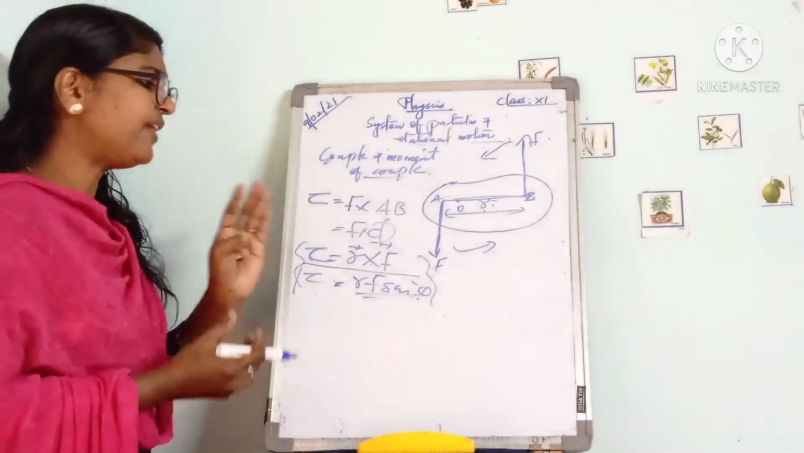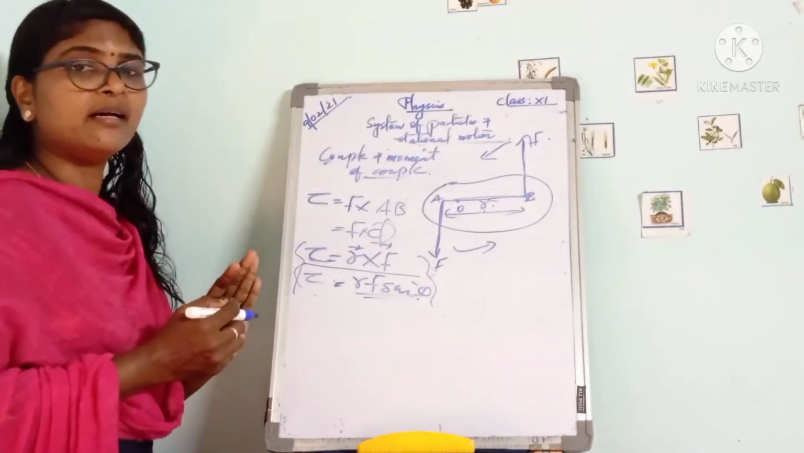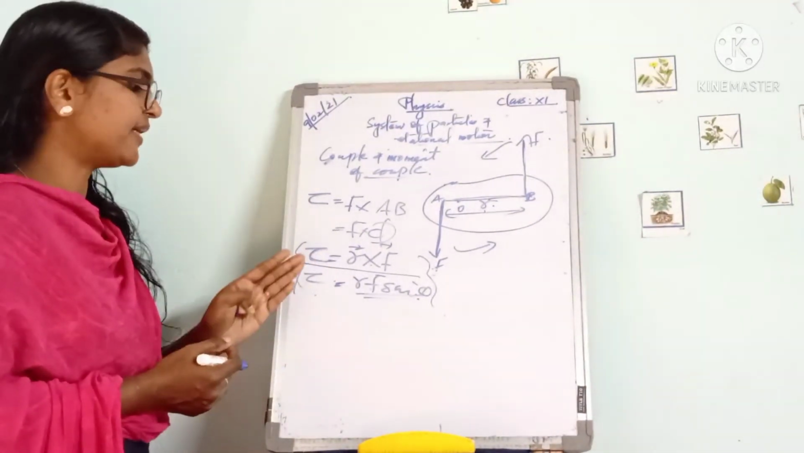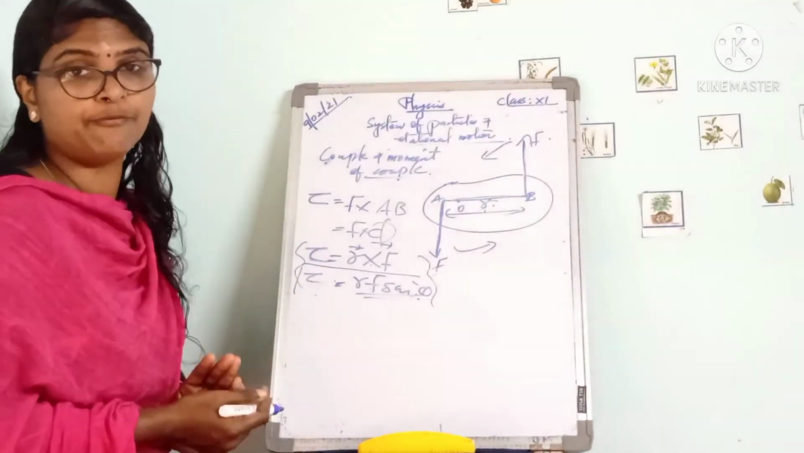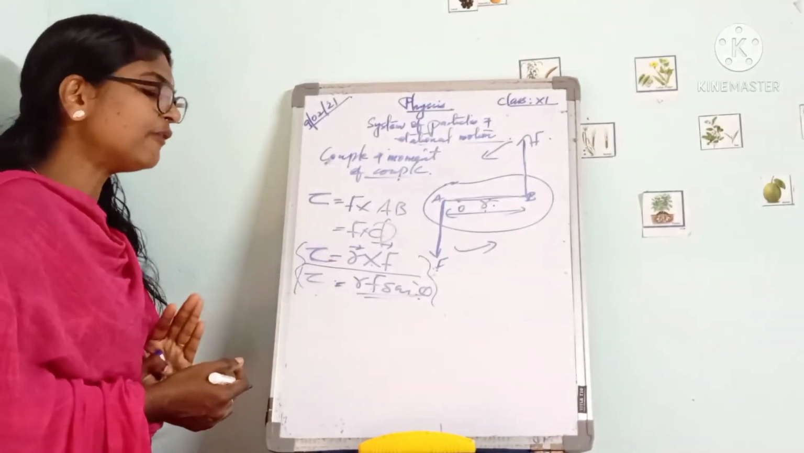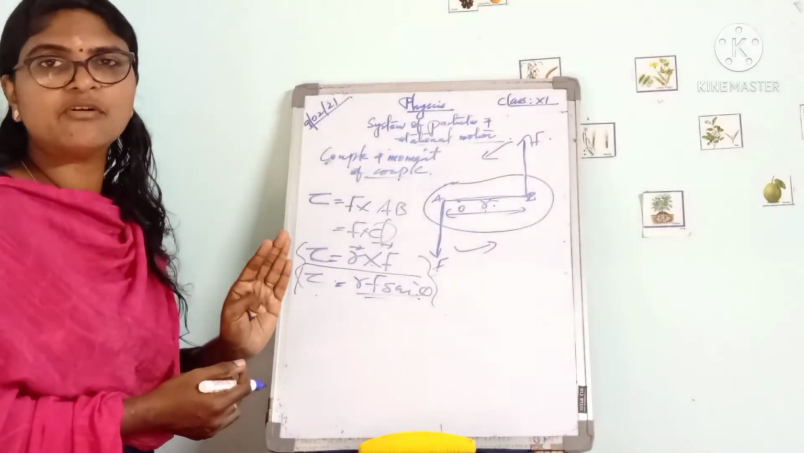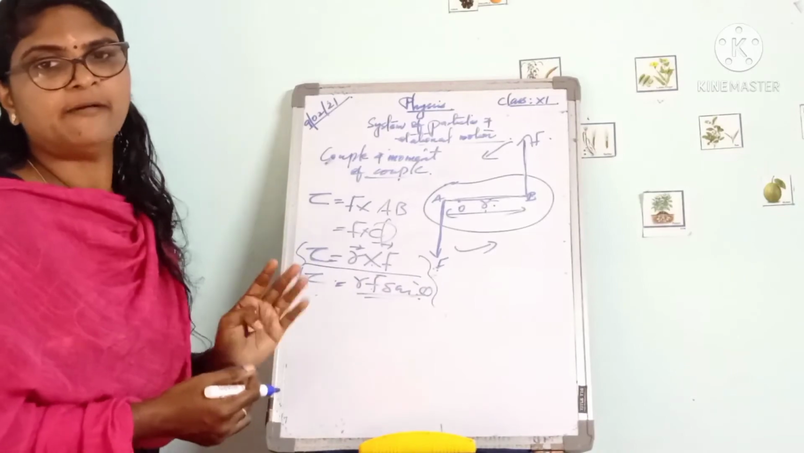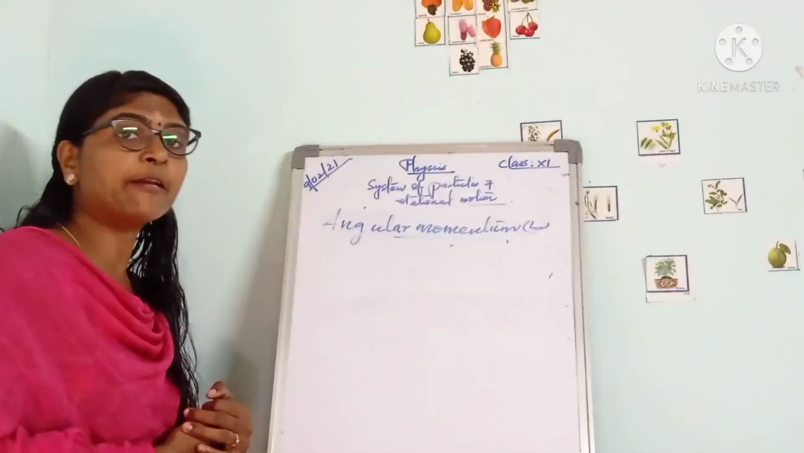Then how can we represent the torque in vector representation? Torque is equal to r cross F, which can be written as r F sin theta. Next we can talk about angular momentum.